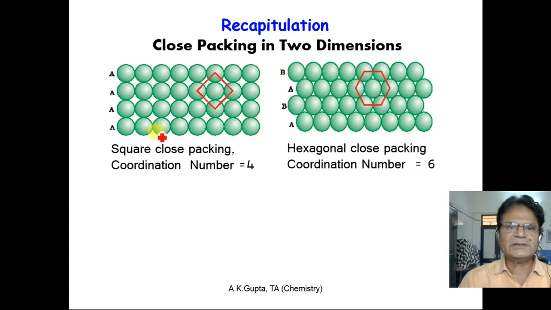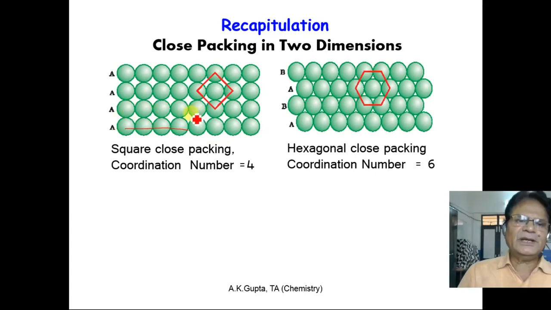What is the difference? Look, in this arrangement, once we arrange the spheres along one dimension, then the same one-dimensional arrangement is put over the layer A. Over this layer, we put another layer of the same one-dimensionally arranged spheres.